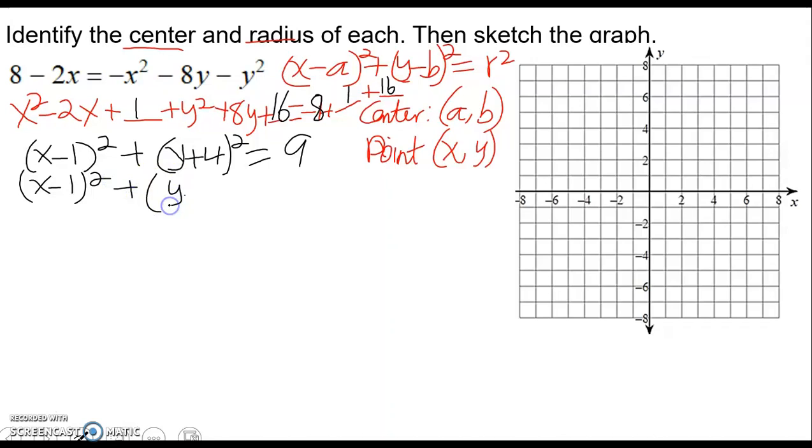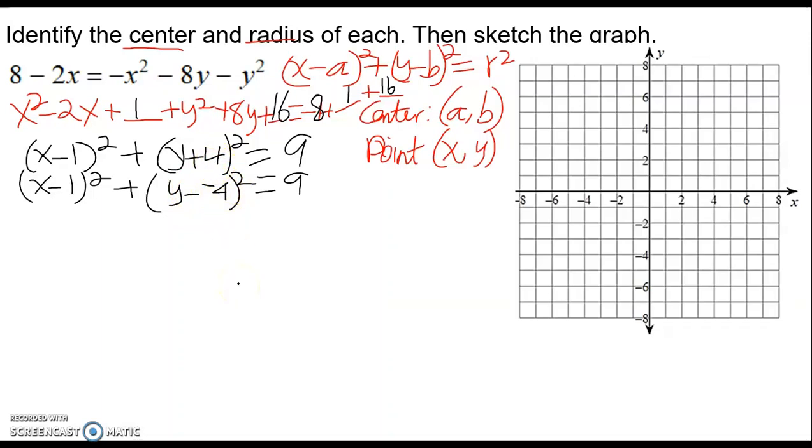So we want to write this as y minus negative 4 to help us see that the number here is negative 4. Again, this is the difference between x and a, the difference between y and b, the difference between a point on the circle and the center of the circle. That's what that means. That's the distance. So whenever it's positive, we have to make sure we change it to the difference between them to have the default. And then we see that this number here is negative 4, not positive 4.